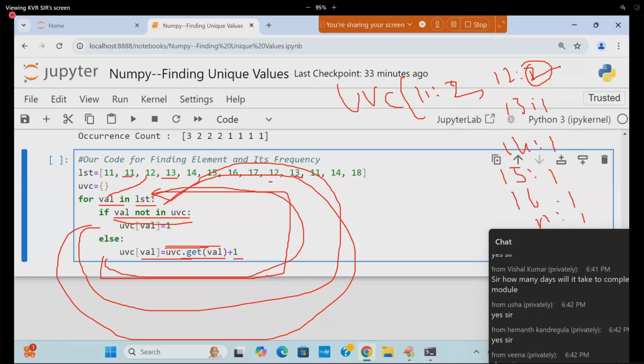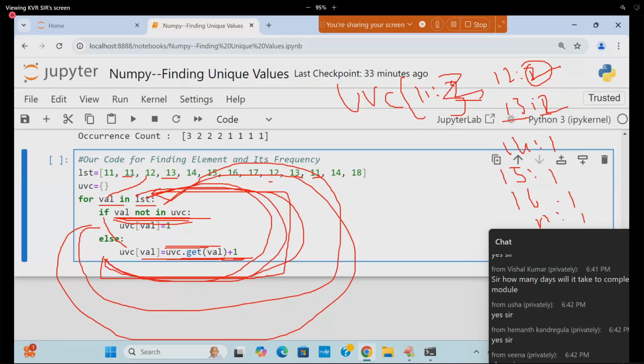What is the next? 13. 13 not in UVC is false, so coming to else. UVC of 13 is 1. 1 plus 1, it is becoming 2 here. Go to the loop. What is the value next? 11. 11 not in UVC is false. Get of 11 is 2. 2 plus 1, 3. It is updated with 3.